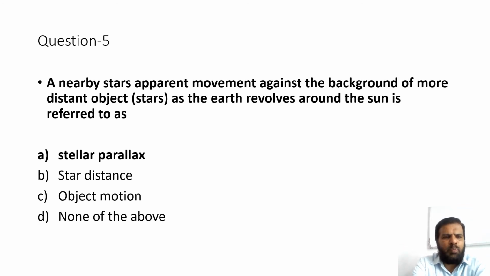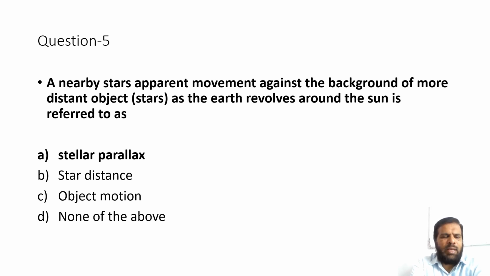Question number 5. A nearby star's apparent movement against the background of more distant stars as the Earth revolves around the Sun is referred to as option A stellar parallax, option B star distance, option C object motion, option D none of the above.